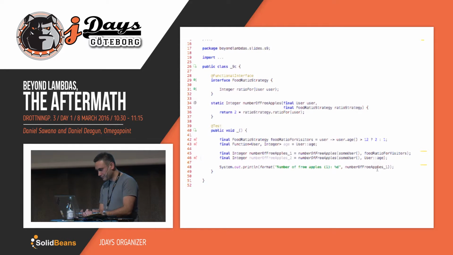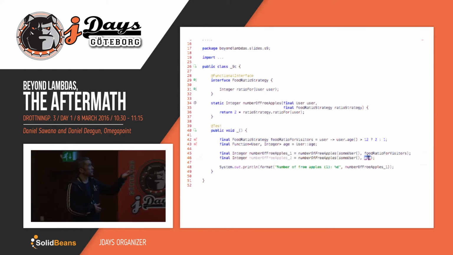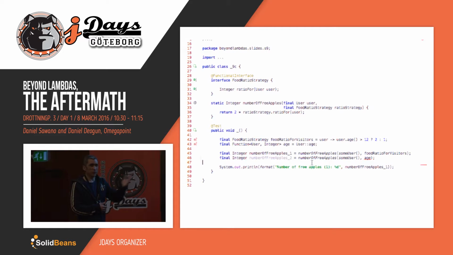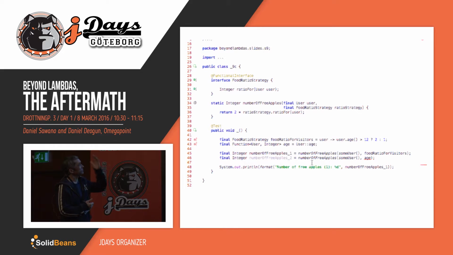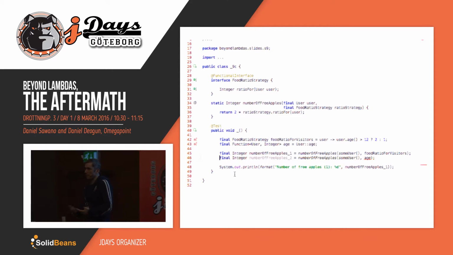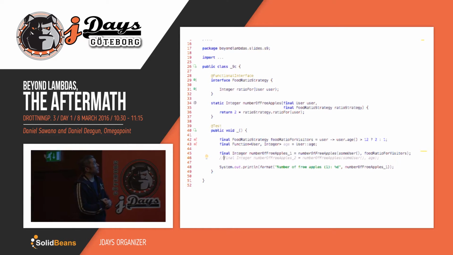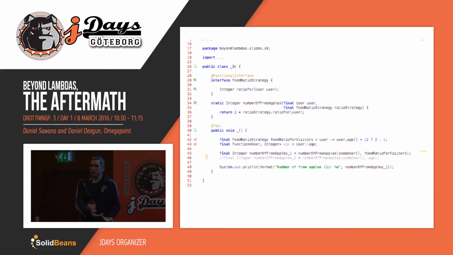Right. And of course, the reader who's been thinking a lot about this will notice that if you define your FoodRatioStrategy like this, then you can't do cool stuff like map, flatMap, and all that, because it's not a function. In this example, it wouldn't make sense to let it be a function. But if you want to, you could extend Function and have your domain-specific interface. But then again, it's turned into a function, so you can start passing in all kinds of stuff. That would be one option.